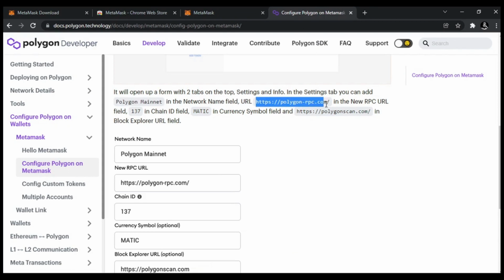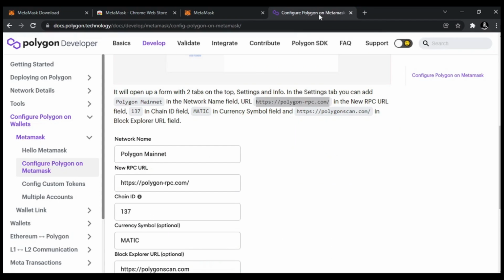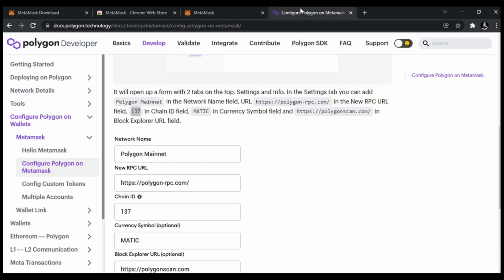Now copy the RPC URL and again paste it in the new RPC URL tab. Now copy the chain ID and fill it up here.